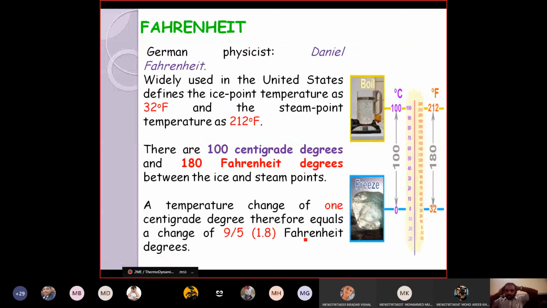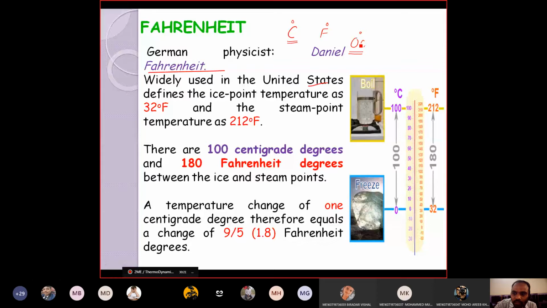Now, basically in India, which system are we using? What are the units we are using generally? Centigrade. Yes, degree centigrade, right? But if you go to the USA, they use degree Fahrenheit. It was invented by the German scientist Fahrenheit, and it is used widely in the United States. And usually we know that the ice point is how much? 0 degree centigrade. Just now we discussed, right?